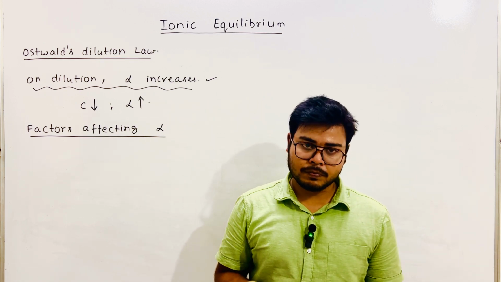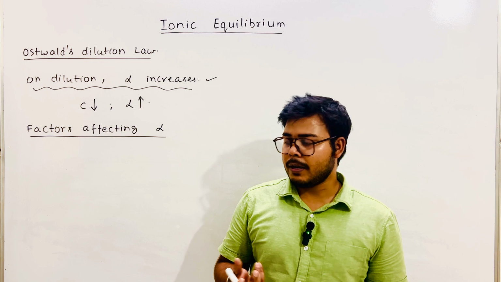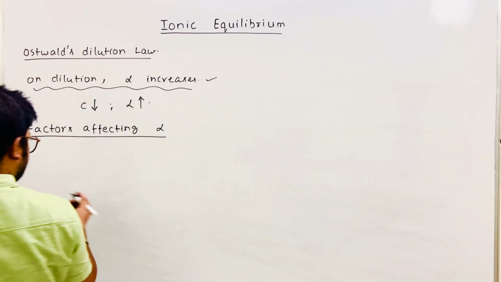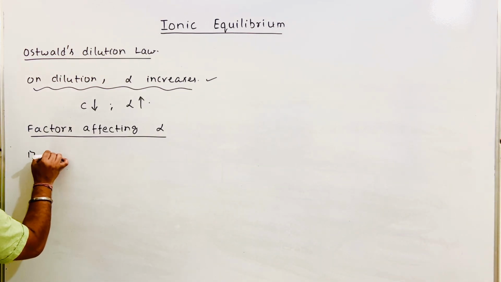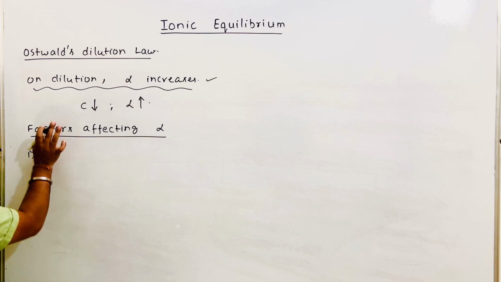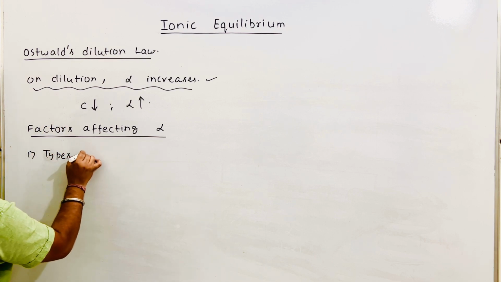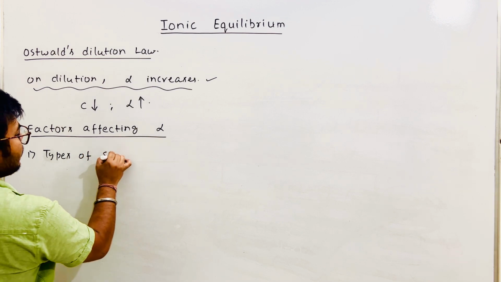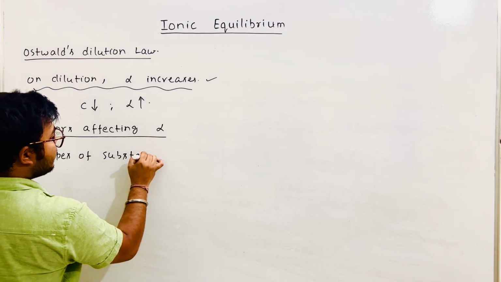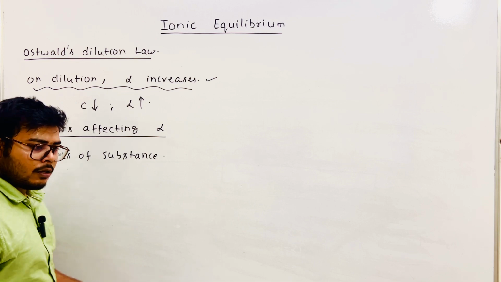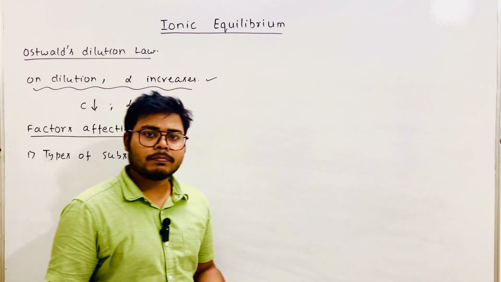So what do you think? Alpha depends, first, on the type of substance. Now it's a very practical thing, no? Observe phenomena.